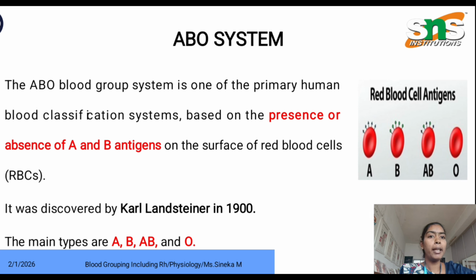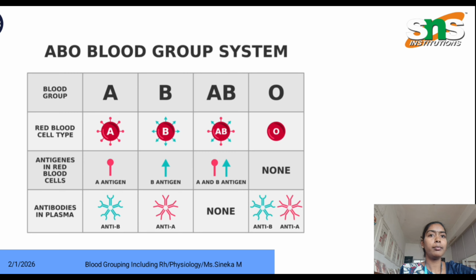It was discovered by Karl Landsteiner in 1900. The main types are A, B, AB and O. We will see the types one by one. Here is the chart of the ABO blood group system. Based on their antigen and antibody, it is divided into the ABO blood groups.